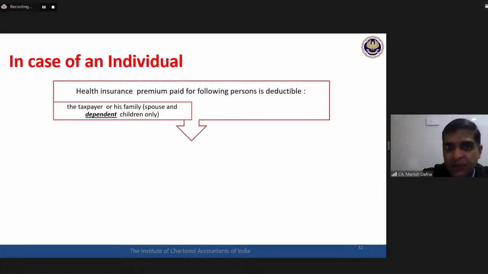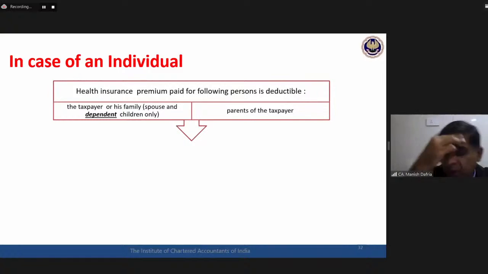Okay, so for the taxpayer, that is the assessee and his family. Family includes a spouse and dependent children. That is the first category. Second category, parents of the assessee, parents of the taxpayer. Two different categories, two different blocks are there for which this payment can be made. So first is taxpayer and his family. Now I hope you all are able to see the point which I'm trying to convey with respect to children.